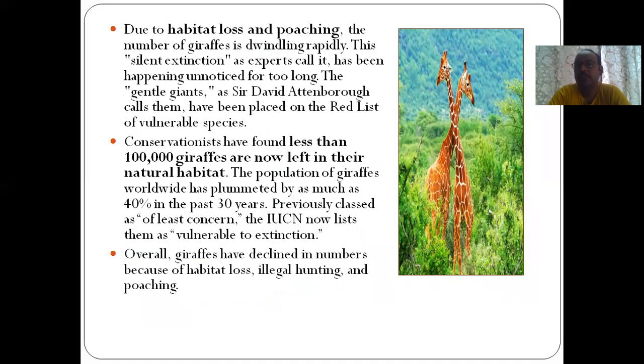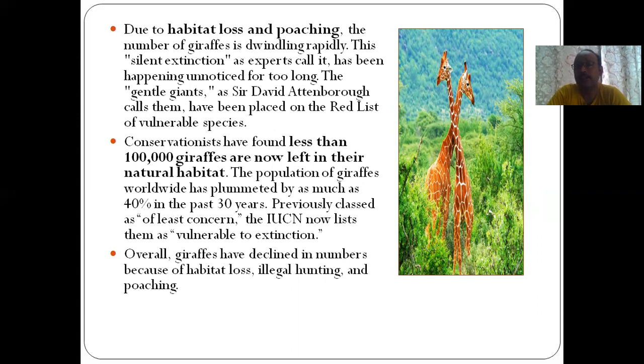Giraffe. You can see this is a present example which I have taken for you. Due to habitat loss or poaching, the number of giraffes is decreasing. This silent extinction, as experts call it, has been happening unnoticed for too long. The gentle giants, as Sir David Attenborough calls them, have been placed on the red list of vulnerable species. Conservationists have found less than 1 lakh giraffes are now left in their natural habitat.